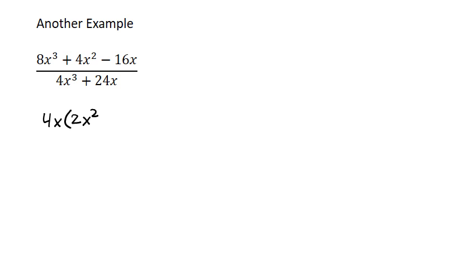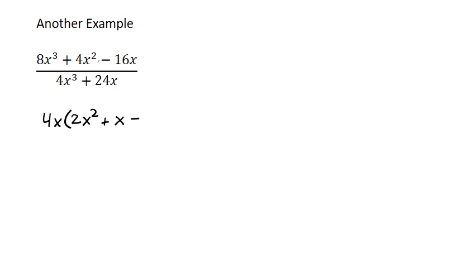So again, think of it as the opposite of distribution. If I were to bring this 4x back in, the 4 times 2 is 8. X times x squared is the x to the third. So I'm taking the piece out instead of multiplying it in. Plus, divide 4x out of this term, I'm left with a 1. 4 divided by 4 is 1. X squared divided by x is just x. X squared dividing out an x again leaves me that x.